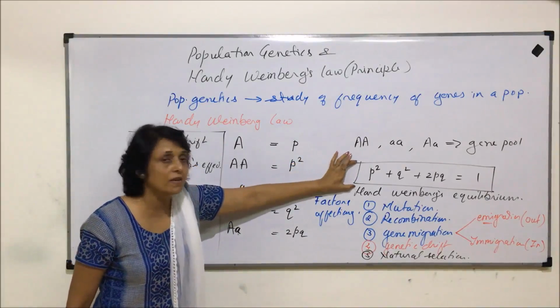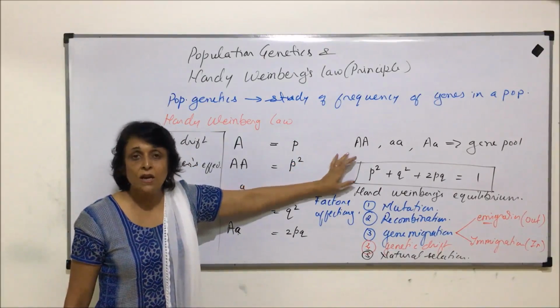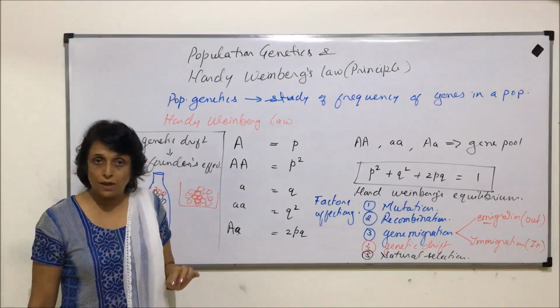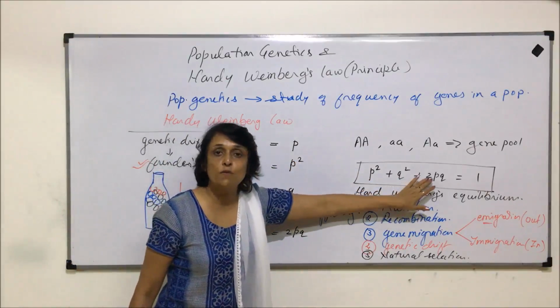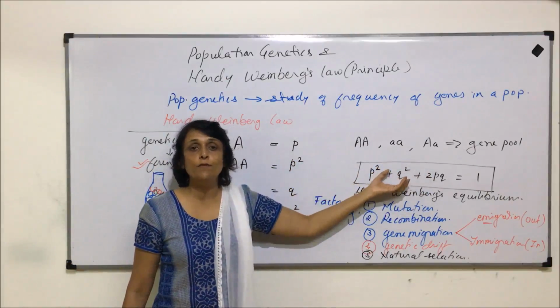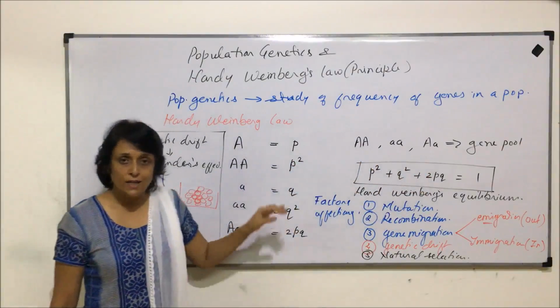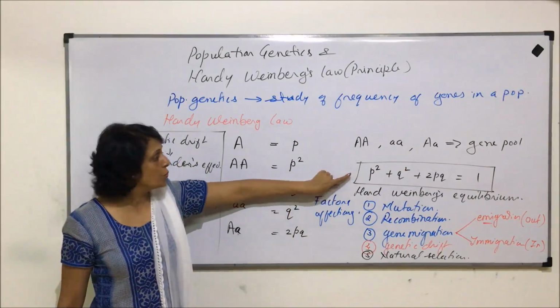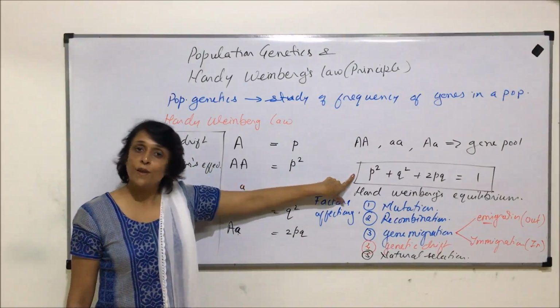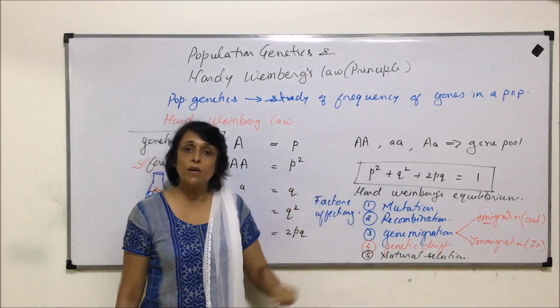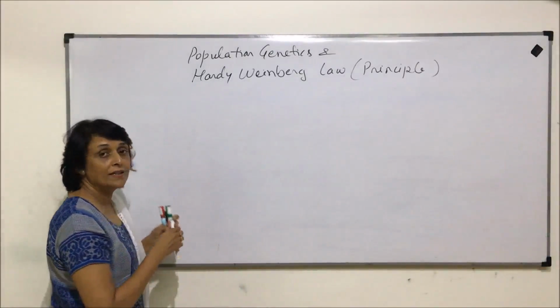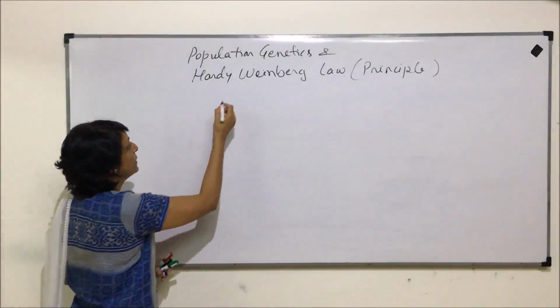That means using this particular expression, they would give us one kind of allele frequency, and they would ask us to find out some other type of genetic makeup's frequency. So let us take one example to understand how to solve questions which are based on this type of expression, that is on Hardy-Weinberg equilibrium. Let us solve one question to understand how this equilibrium works.